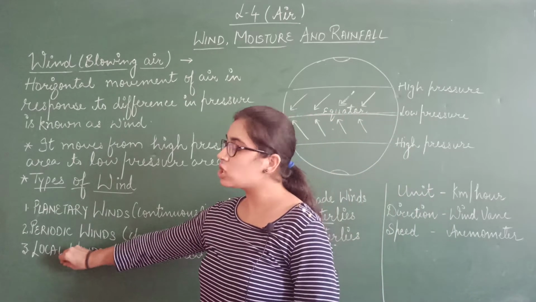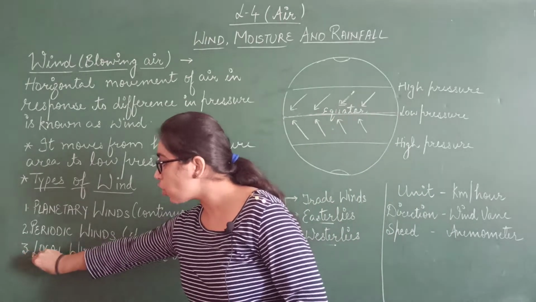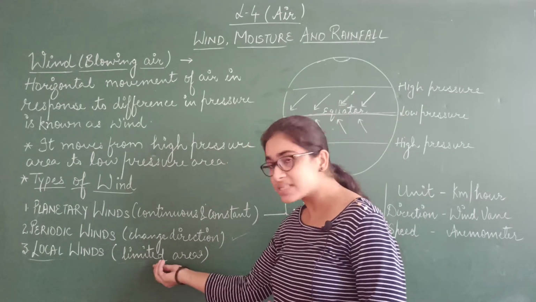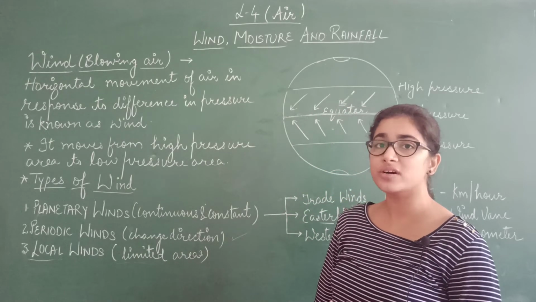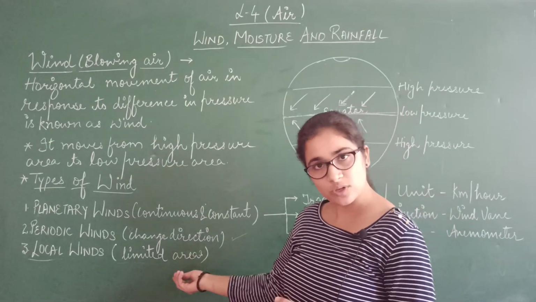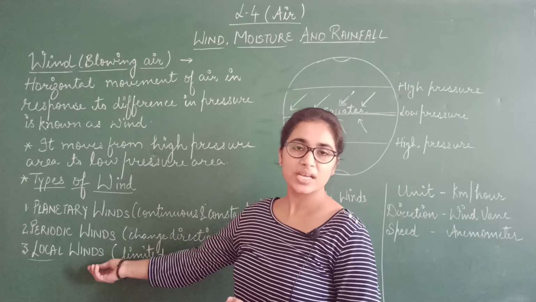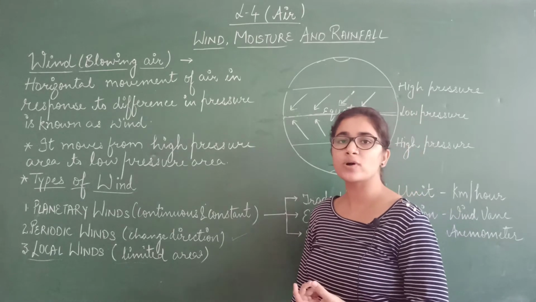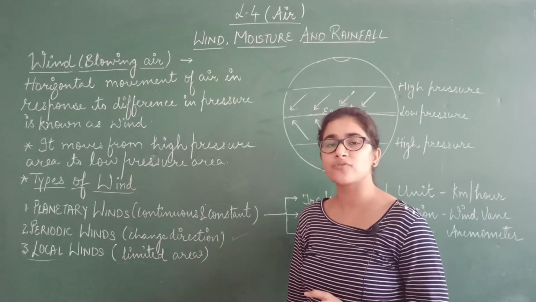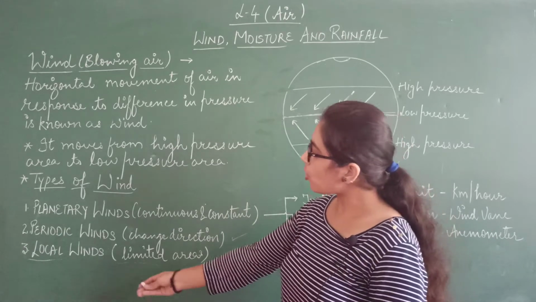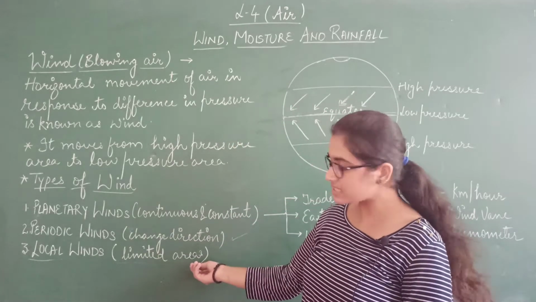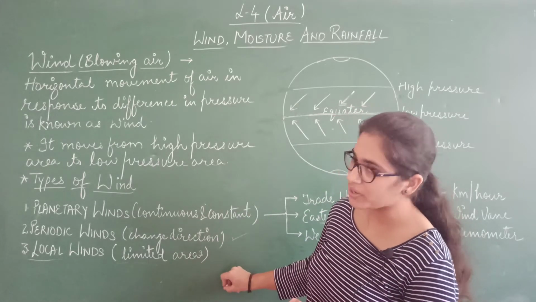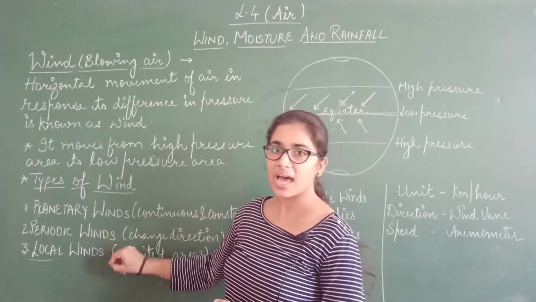Next category is the local winds. Again, the name is suggesting local. Local means which is there only in some limited areas for a limited duration of the period. That means the area is limited and the duration of these winds is also limited. For example, Loo. You are all very well aware of the Loo. Loo blows in the northern part of India, and that too for some parts of the year. So local winds are those winds which blow for limited duration and in limited areas. So here we have covered three types of winds: planetary winds, periodic winds and local winds.